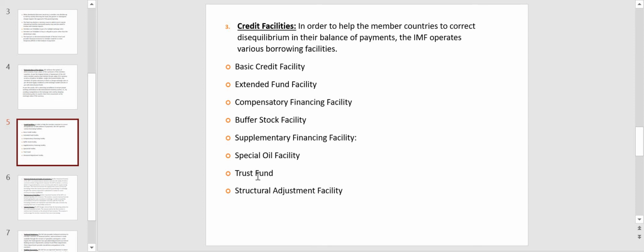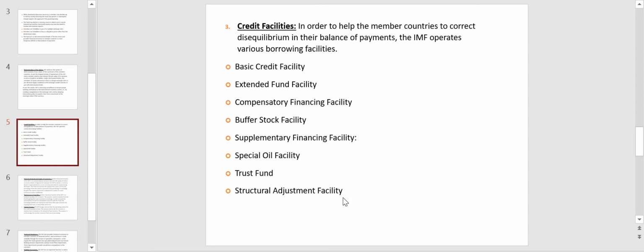The IMF has sold gold in public auctions at prices much above the prices prevailing in the market. Part of the profits so earned has been used to establish a trust fund in 1976 for making conditional loans to the less developed countries with payment problems.